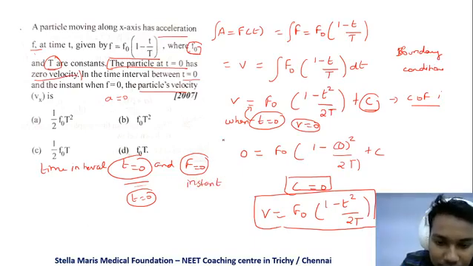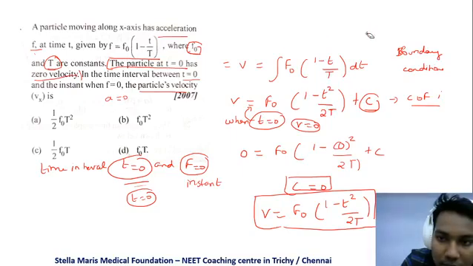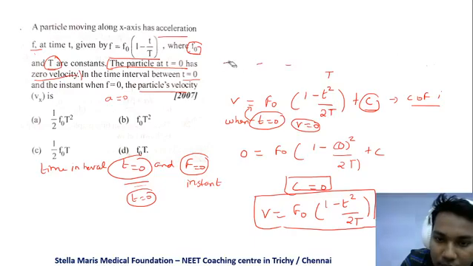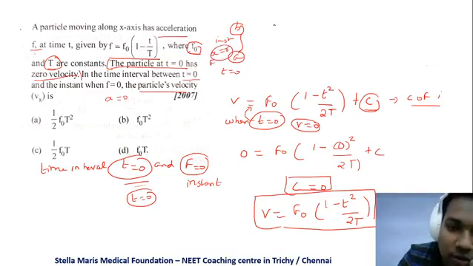So we substitute f is equal to 0, because when we apply limits a to b, we know the value of a, which is t is equal to 0, but here they say the instant when f is equal to 0.